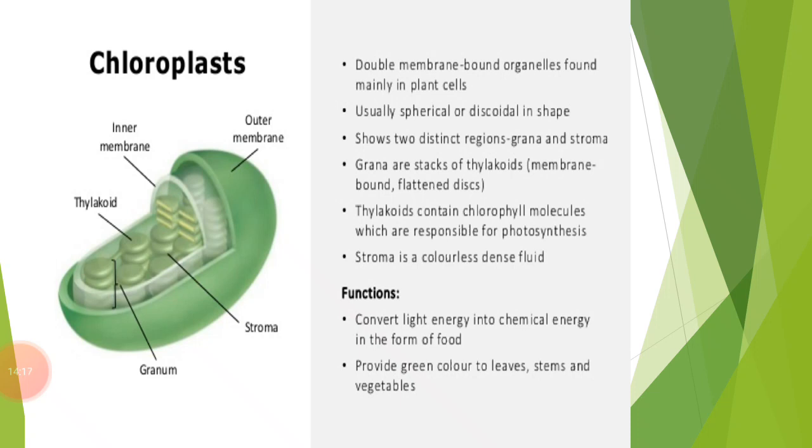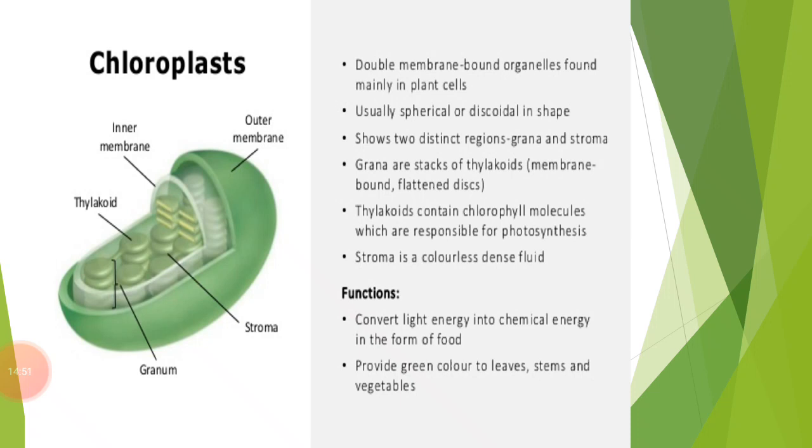So let's know about its more functions. Chloroplasts manufacture the food of the plant body by the process of photosynthesis. As I have told you, there are different types of leucoplasts that store food in them, divided on the basis of the type of food stored: amyloplast, elioplast and proteinoplast.